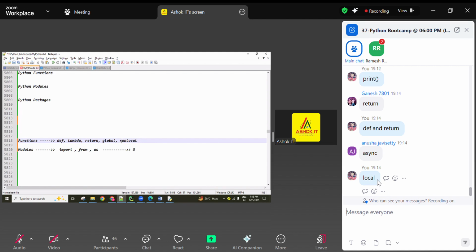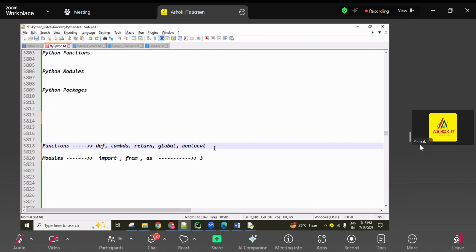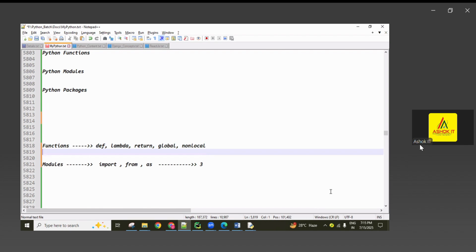For inner functions, related to the outer function and inner function, I explained, there the nonlocal keyword we used. To make the inner function's variable scope available to the outer function, this nonlocal keyword we are using. Okay, these 5 keywords we are mainly using. So far we discussed these things.